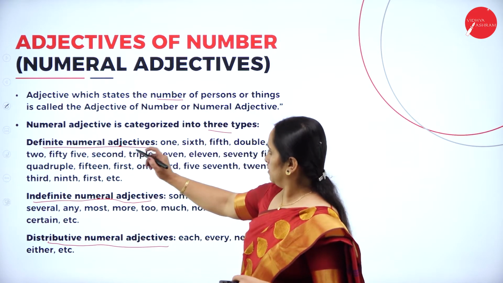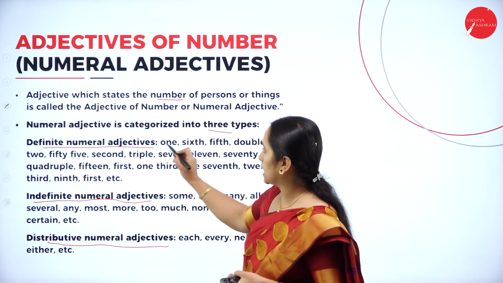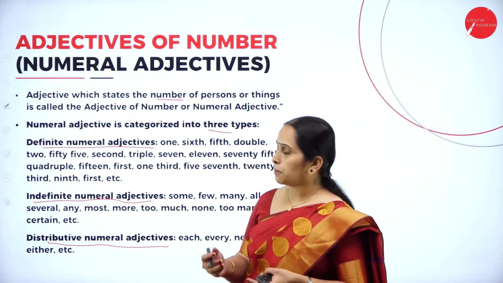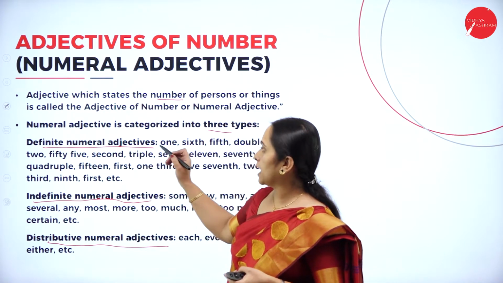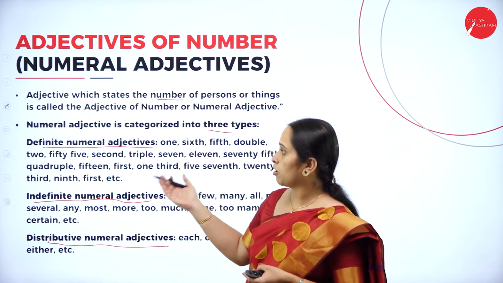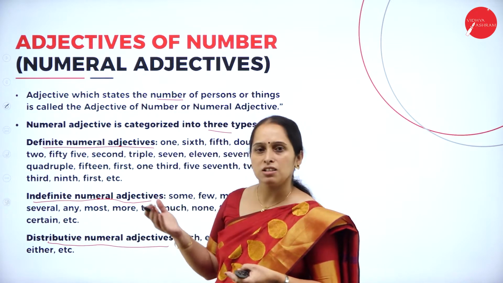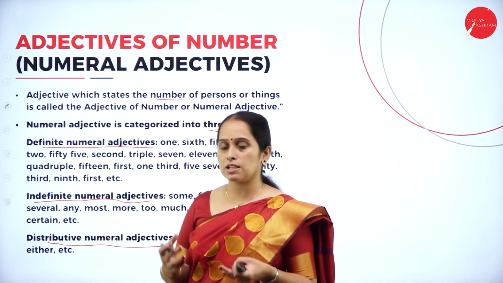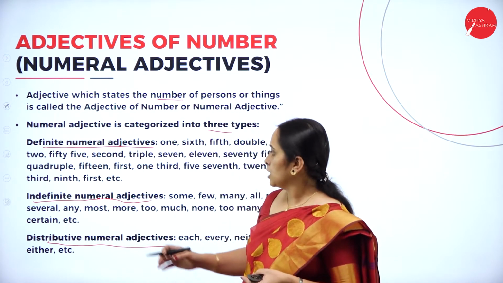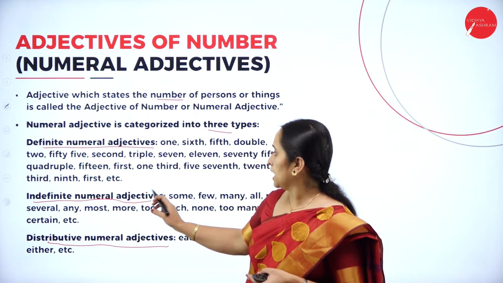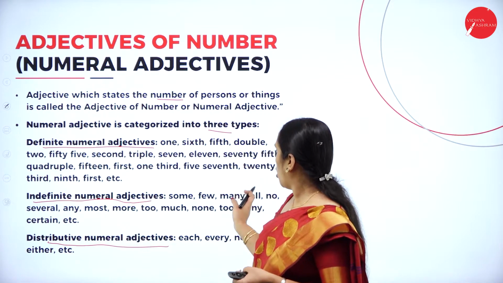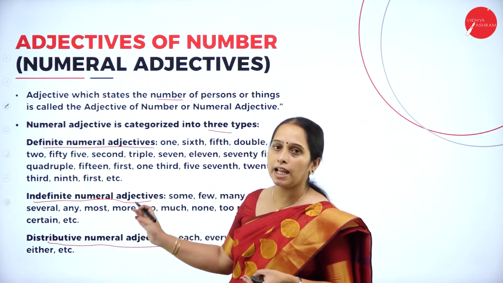Now let's see the example for definite numeral adjectives. So 1, 6th, 5th, double, 2, 55, second, triple, 7, 11, 75th, quadruple, 15, first. Like that, numbers. It is mentioning the proper numbers there. Indefinite numeral adjectives: some, few, many, all, no, several, any, most.